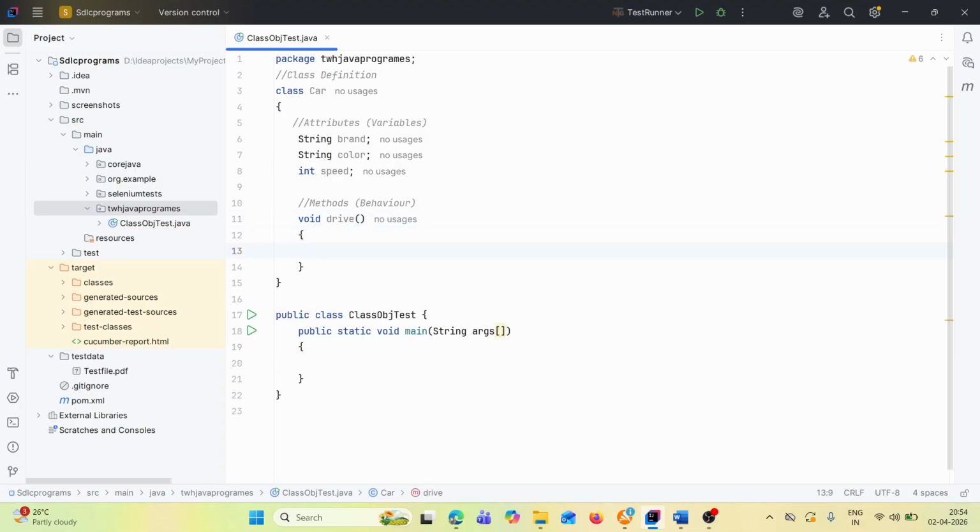Let's write some meaningful code. System.out.println.